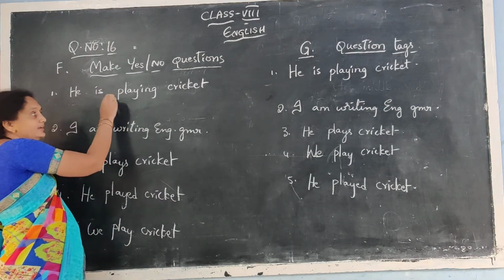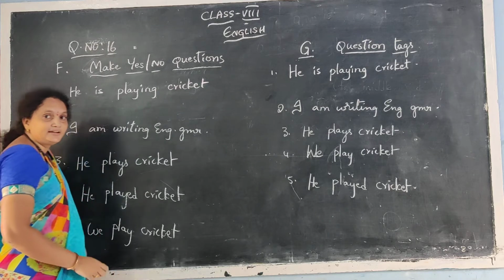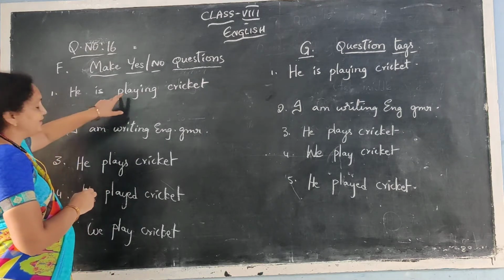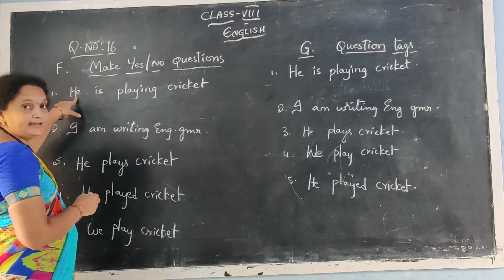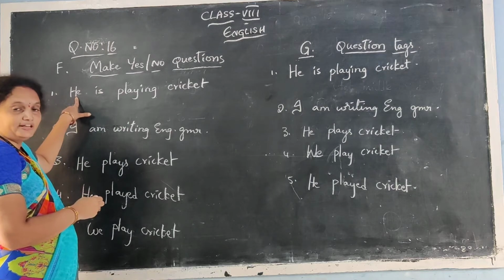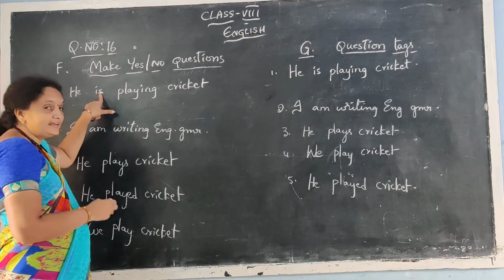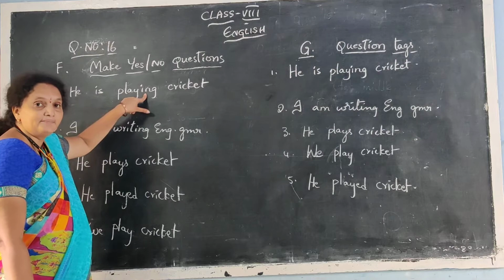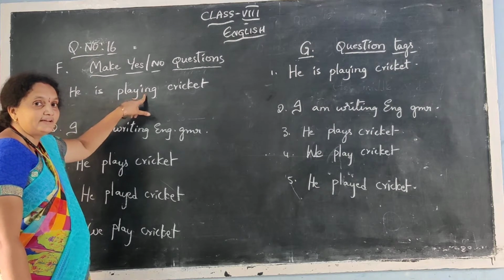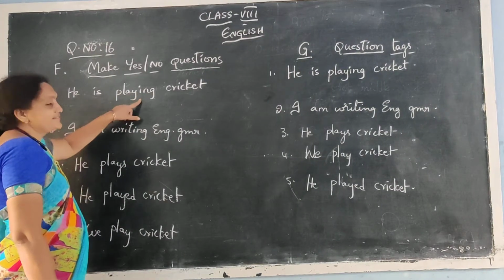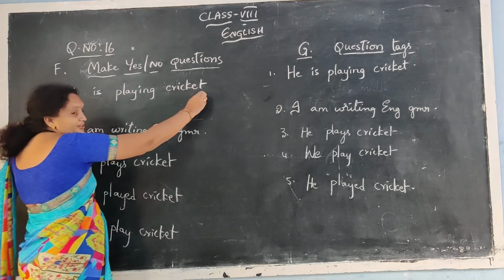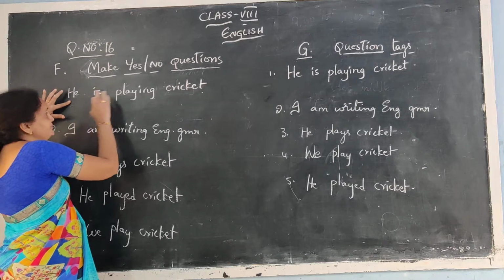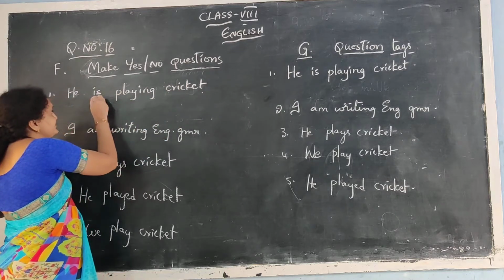And see that, he is playing cricket. The sentence is here: He is playing cricket. Let us see first what is there in this sentence. He is a pronoun, in the place of subject. Next, is, a helping verb which helps the verb playing. Playing means an action. And cricket, object, noun. See that: subject, verb, object. It is a helping verb.